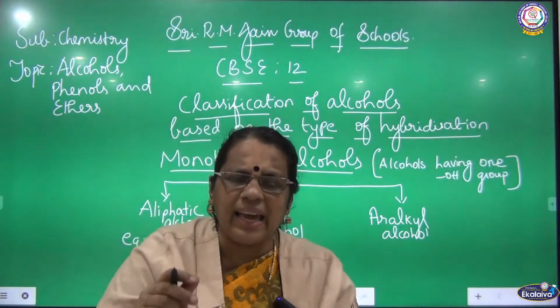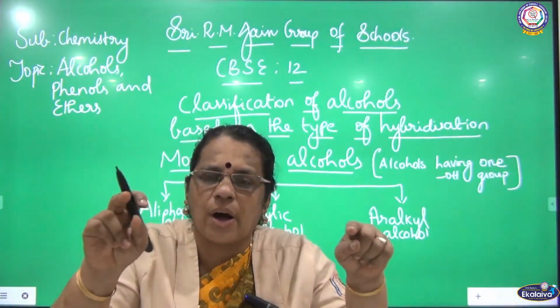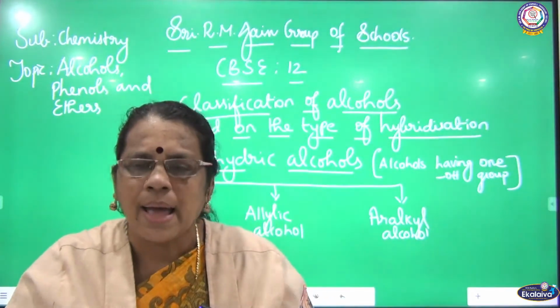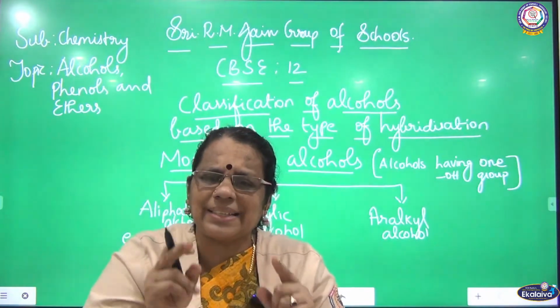Usually, alkanes are saturated compounds. Already you know, they are formed by single bonds. Wherever a single bond is there, we can say that it is saturated.